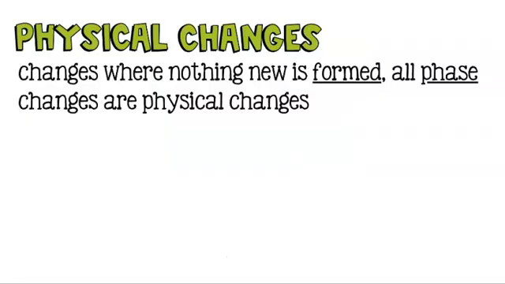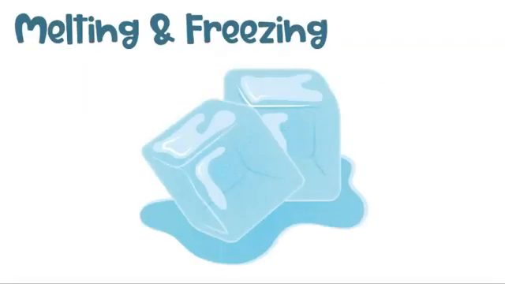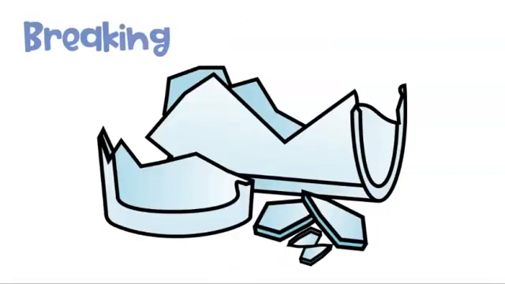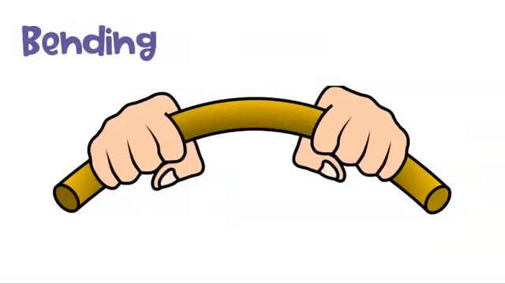Now, similar to physical and chemical properties, we also have physical and chemical changes. So physical changes are changes where nothing new is formed. For example, all phase changes are physical changes. It does include melting and freezing, but it also includes boiling, evaporating, condensing, sublimation, and deposition. Other examples include breaking, crushing, and bending. So any physical change that does not change what the substance is made up of.